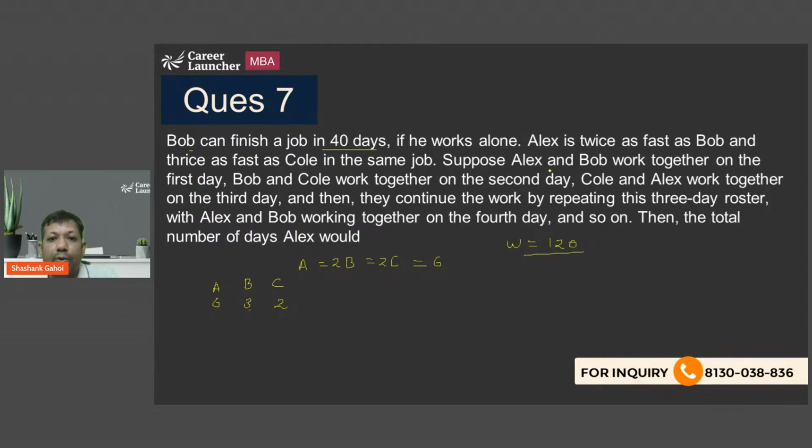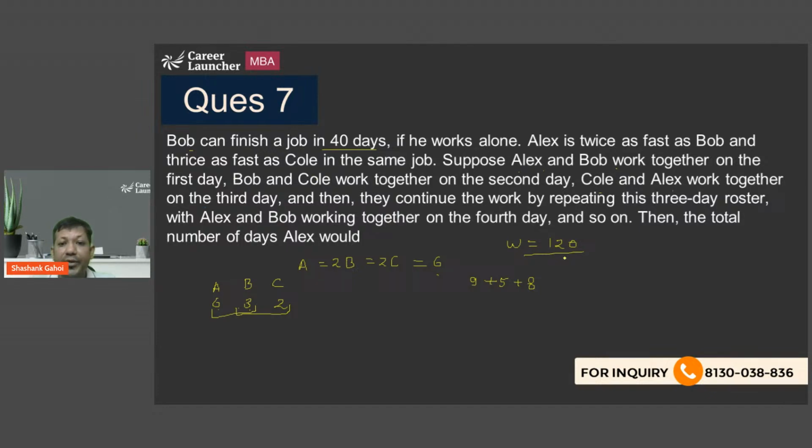Now, suppose Alex and Bob work together on the first day. So Alex and Bob means 9 units. Bob and Cole on the second day. So Bob and Cole means 5 units on the next day. And Cole and Alex on the third day. So 6 plus 2, that is 8. And then they continue this 3-day roster continuously.